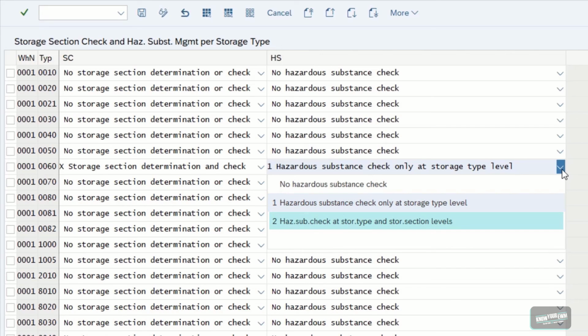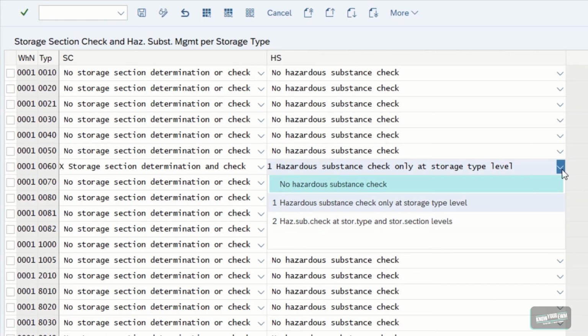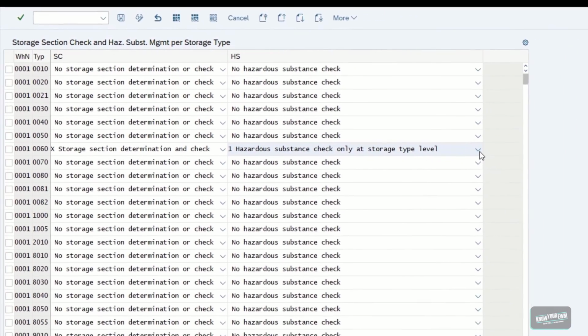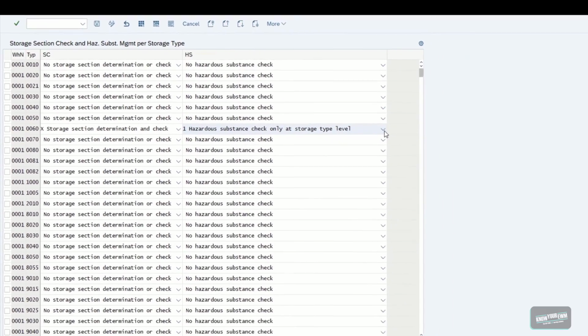Hazardous substance check at storage section level. When the hazardous substance check at storage section is active, goods are only put away if a storage section search sequence for the hazardous ratings 1 and 2 of the stock to be put away was defined in the storage section search. No hazardous substance check. Well, this one seems pretty obvious, right? Well, and that is it on the customizing settings for the determination of a storage section search.